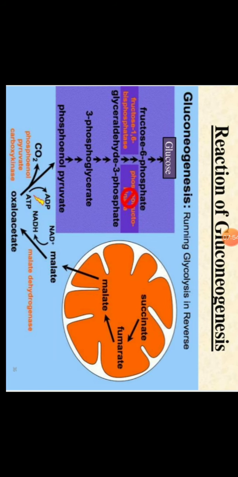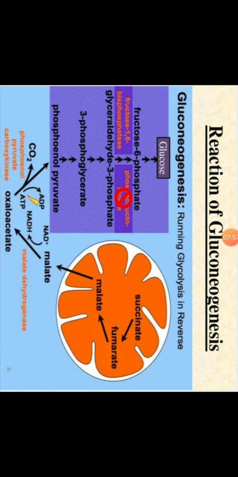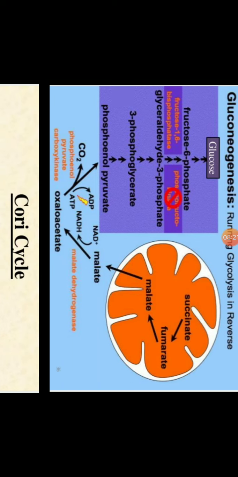The enzymes for gluconeogenesis are quite different from, or quite opposite to, those of glycolysis. And in this way the glucose molecule is formed in the cytoplasm, and it will be provided to the different types of cells which totally depend upon glucose for their energy need.